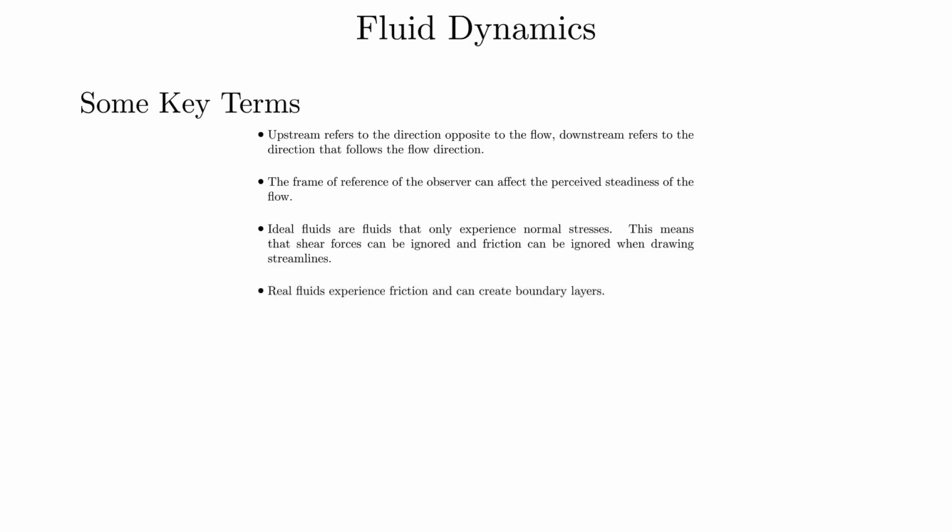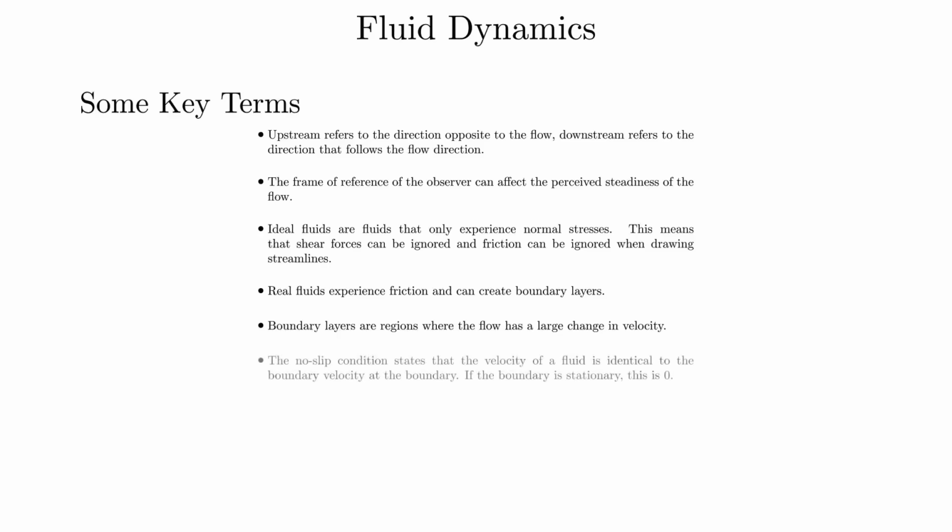Real fluids experience friction and can create boundary layers. Boundary layers are regions where the flow has a large change in velocity. The no-slip condition states that the velocity of a fluid is identical to the boundary velocity at the boundary. If the boundary is stationary, this is 0.